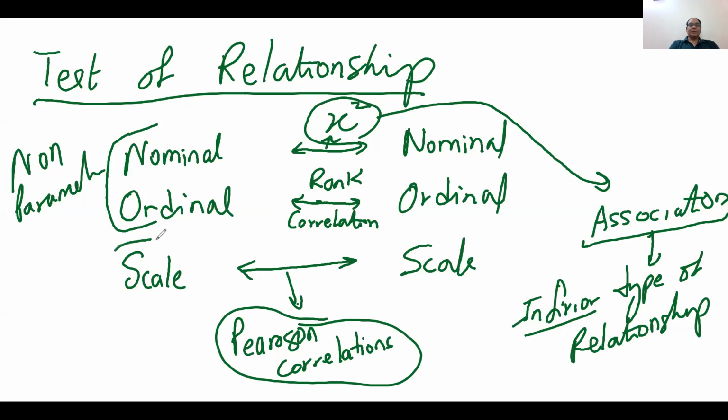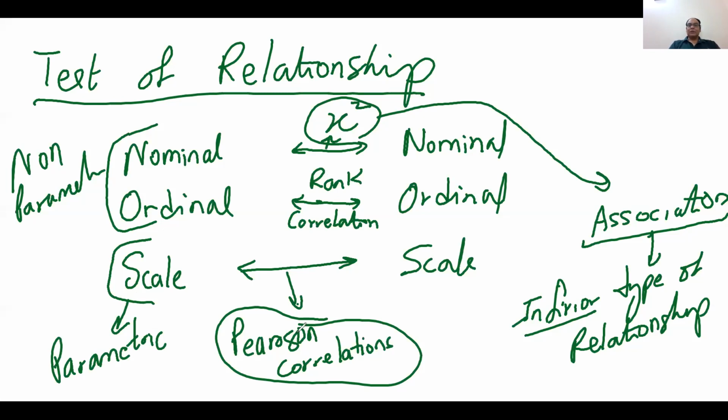The relationship between scale and scale variables we put in the parametric category. So the chi-square test and the rank correlation test are non-parametric tests, and the Pearson correlation test is a parametric test.